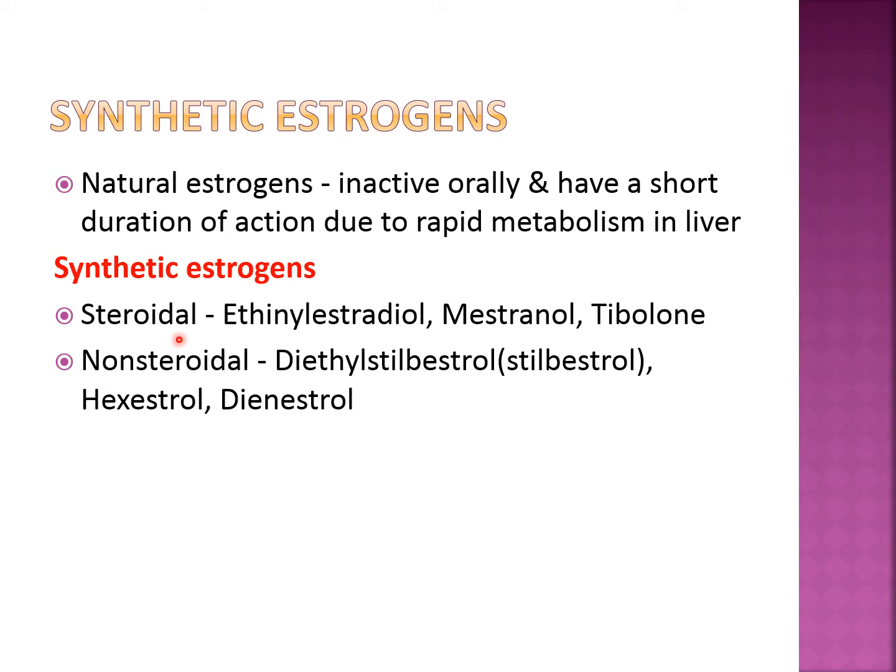In that, we have already seen the steroidal structure and non-steroidal structure. In the steroidal, we have ethinyl estradiol, and you have to remember this estrogen, because it is the most commonly used estrogen in the oral contraceptive pill or OC pill. In ethinyl estradiol, an ethinyl group is added to the estradiol structure, due to which its first pass metabolism in the liver is inhibited. Then Mestranol and Tibolone. While in the non-steroidal there are three drugs: diethylstilbestrol, which is also called stilbestrol, hexestrol and dienestrol. These are very less used in therapeutics.